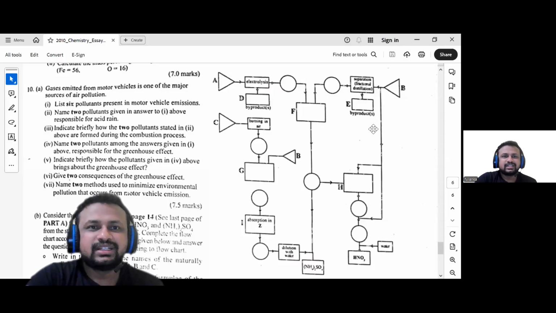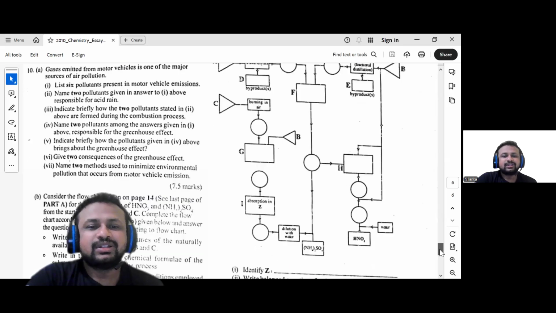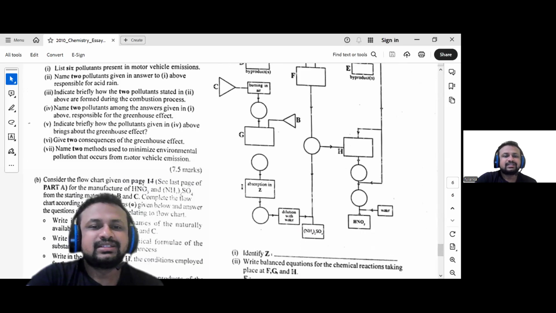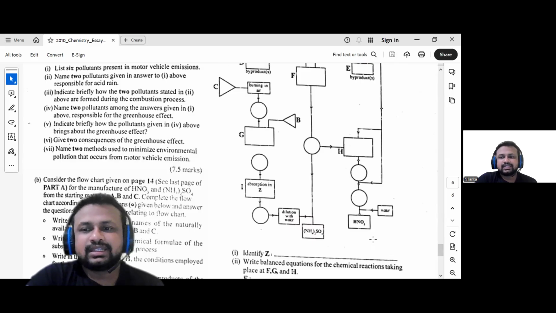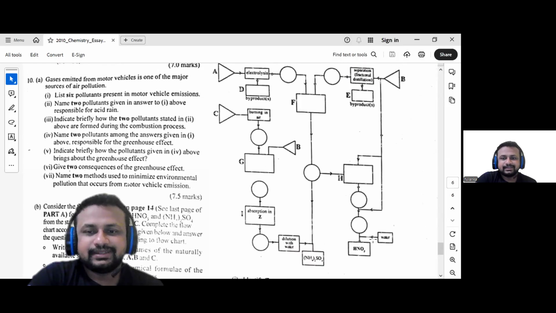In the 2010 past paper, question number 10, part B, based on the nitric acid and ammonium sulfate fertilizer production. Can you see here?